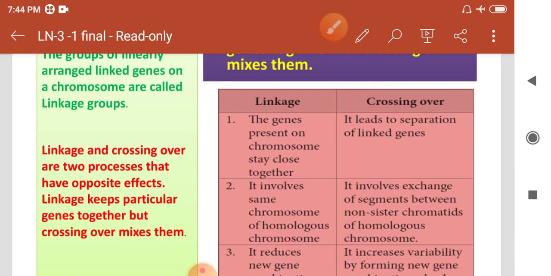Next, what is the difference between linkage and crossing over? The first one: genes present on the same chromosome stay close together. That is called linkage. Crossing over, however, leads to separation of the linked genes.